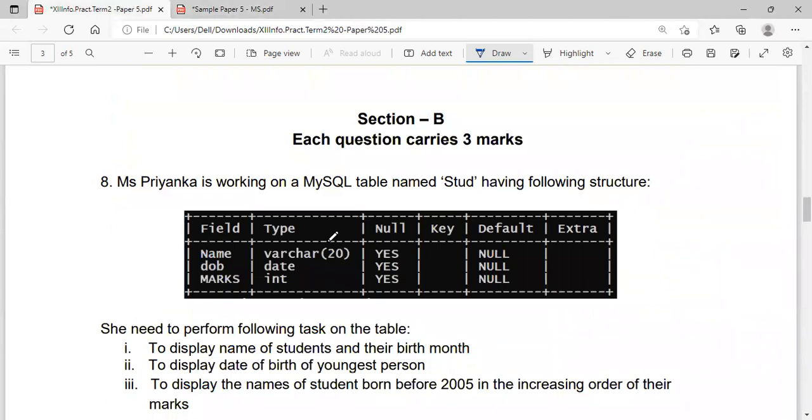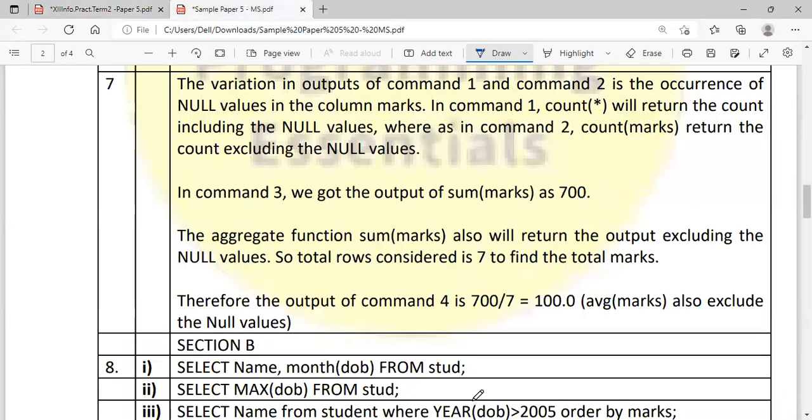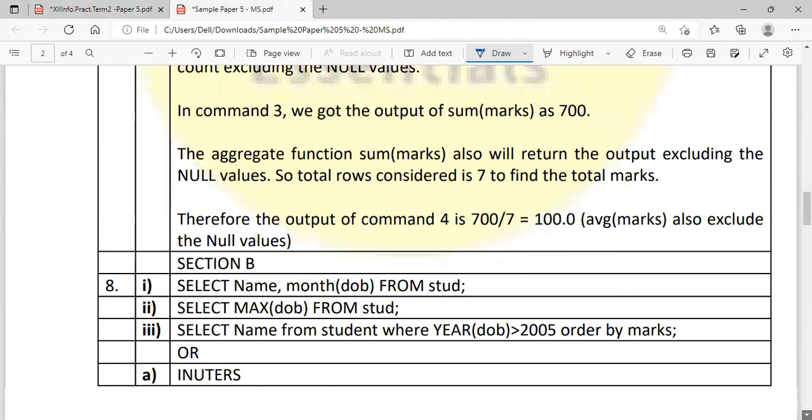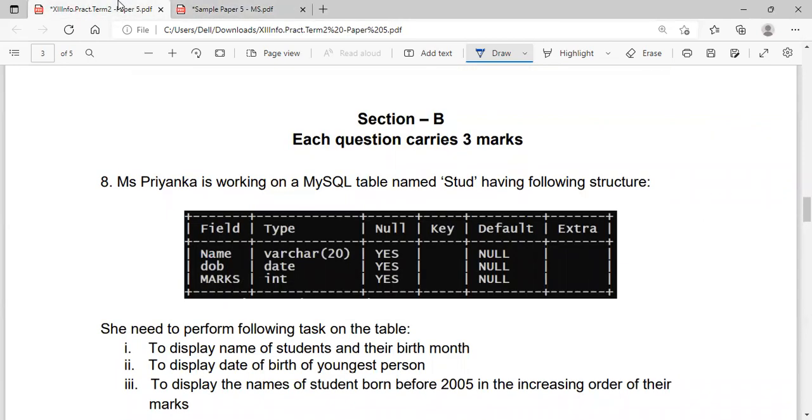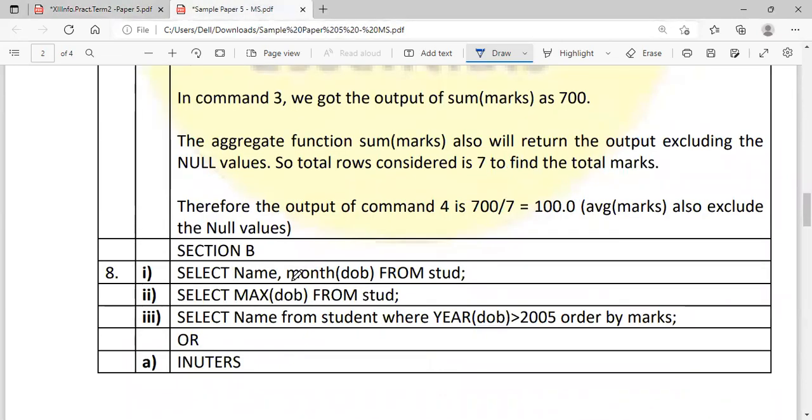Now, moving to question number 8, that is from section B, 3 marks each. Miss Priyanka is working on a MySQL table, named student, having the following structure. The table is given. She needs to perform the following task from the table: to display the name of the student and the birth month. Sorry, not the number of students, the name of the student and the birth month. So select name comma month.